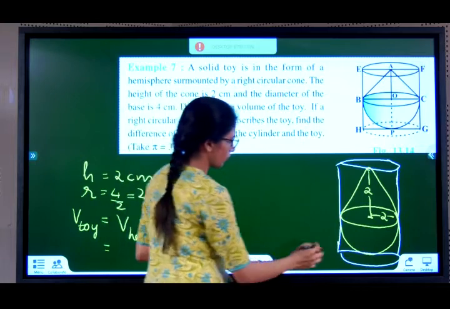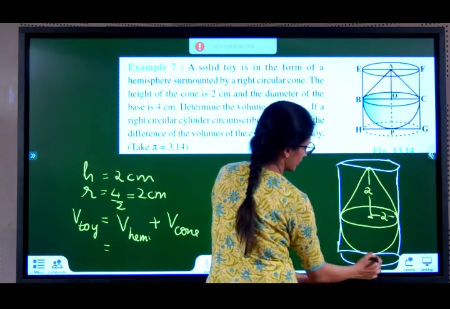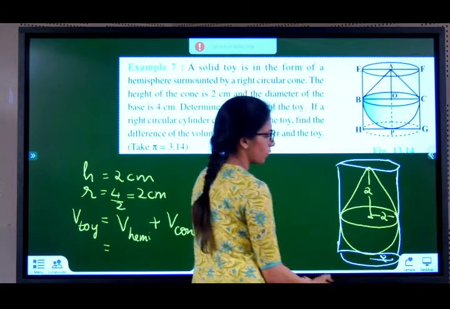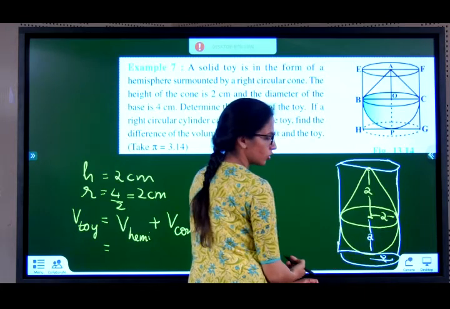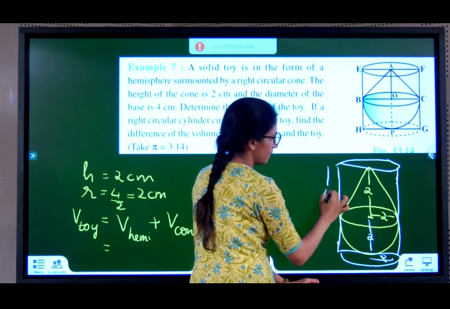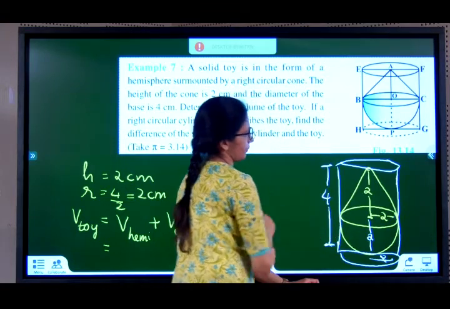So, what will be the radius of the cylinder? Same radius as this. Yes. So, you can say this one also 2. What about the height? If this is 2, this is also 2. So, height of cylinder will become 2 plus 2, which is 4.